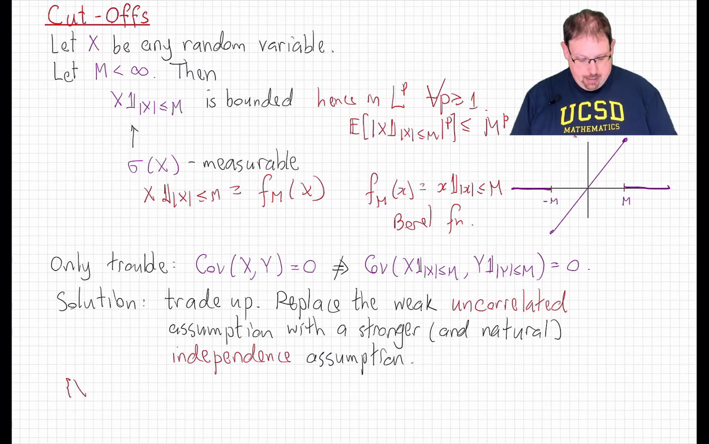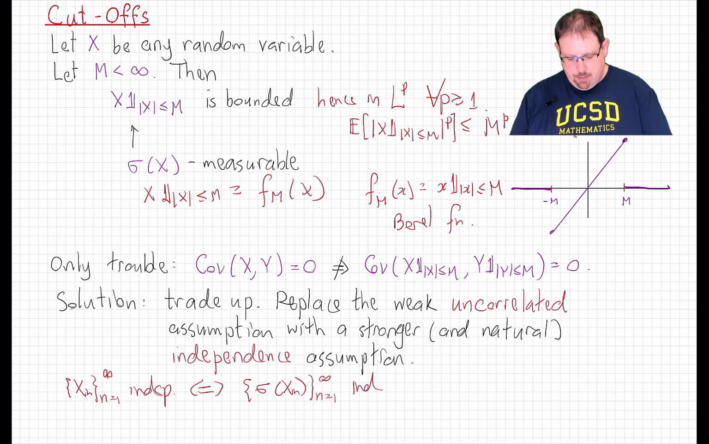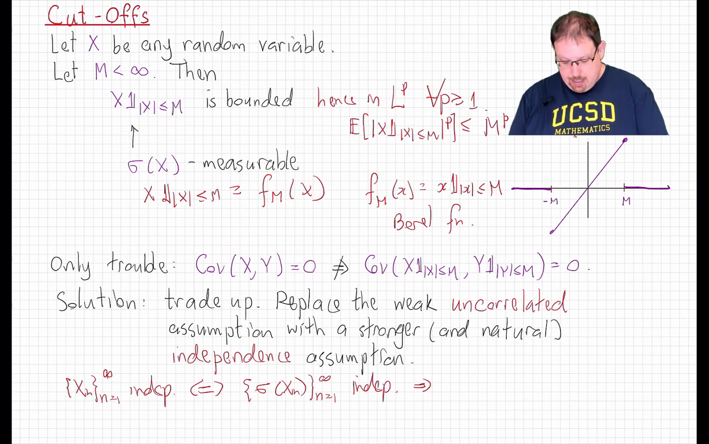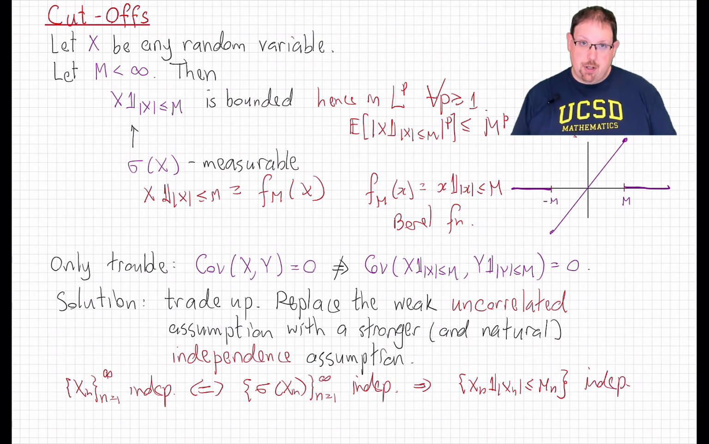Now, a sequence of random variables is independent if and only if the sequence of sigma fields that they generate is an independent family of sigma fields. And thus, doing these cutoffs, since they remain measurable with respect to those sigma fields, we see that the sequence of cutoff random variables, even if we cut off by different cutoff heights, is an independent sequence. So that's going to be our approach.